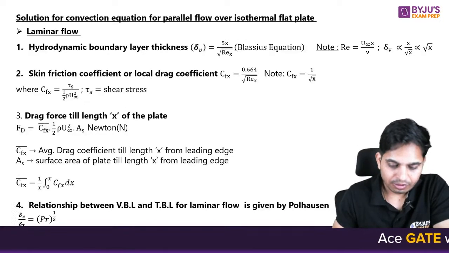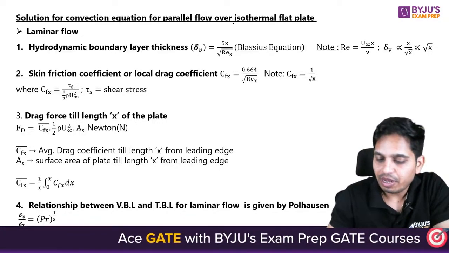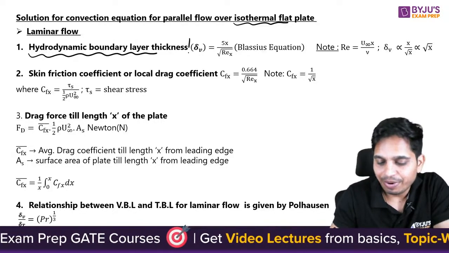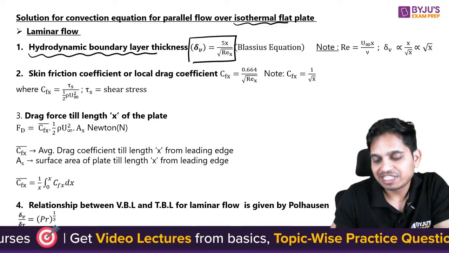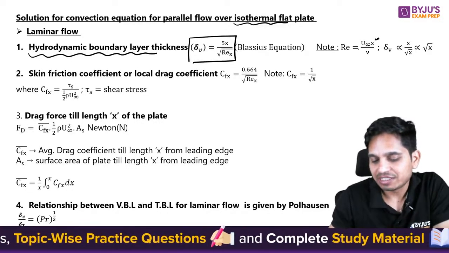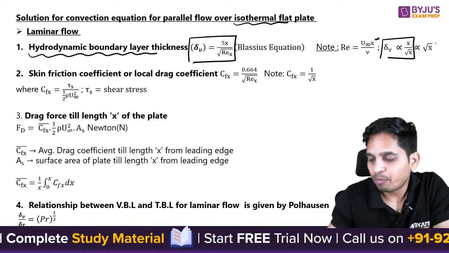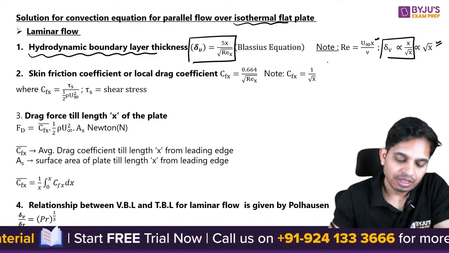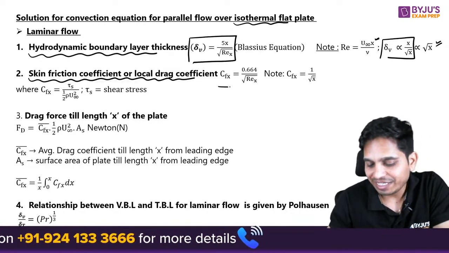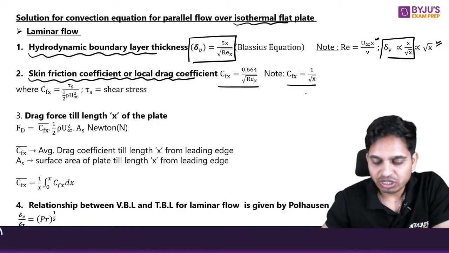Now, what are the different solutions? First of all, when we talk about an isothermal flat plate, your hydrodynamic boundary layer thickness is given by the Blasius equation, 5x upon root Reynolds number. From here I can see that Reynolds number is a function of x. If I put x here, your hydrodynamic boundary layer is proportional to root x.